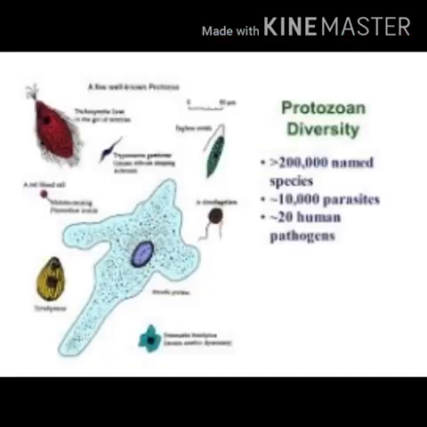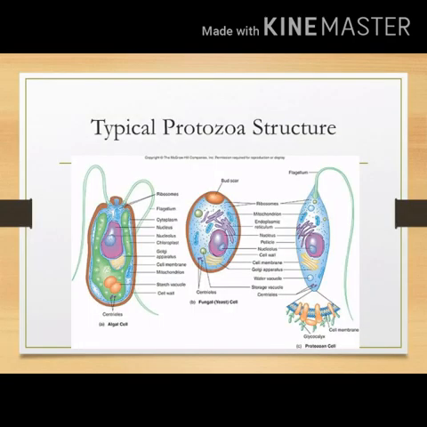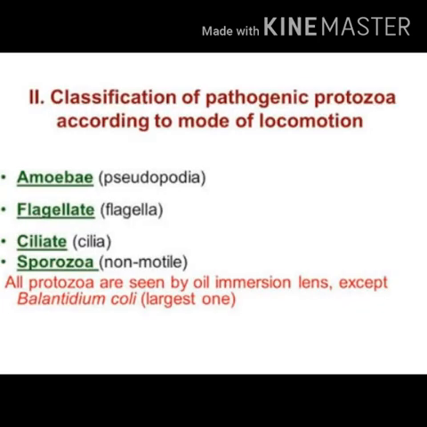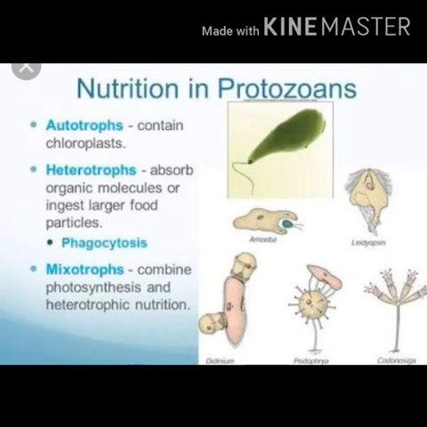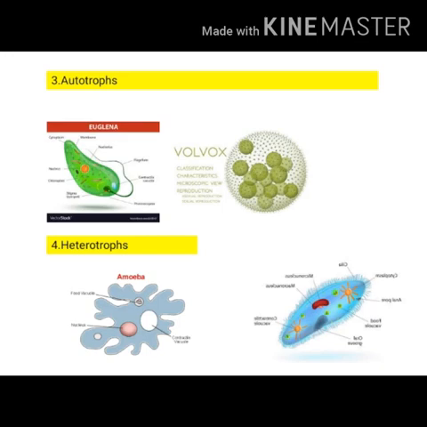There is a great variation in the cell structure, organ of locomotion and mode of nutrition among protozoans. That is, all protozoa have different types of cell structure. According to mode of locomotion, they are classified as amoebae, flagellate, ciliate and sporozoans. Different protozoans acquire their nutrition in different ways. Some protozoa are autotrophic like Euglena and some are heterotrophic like amoeba.